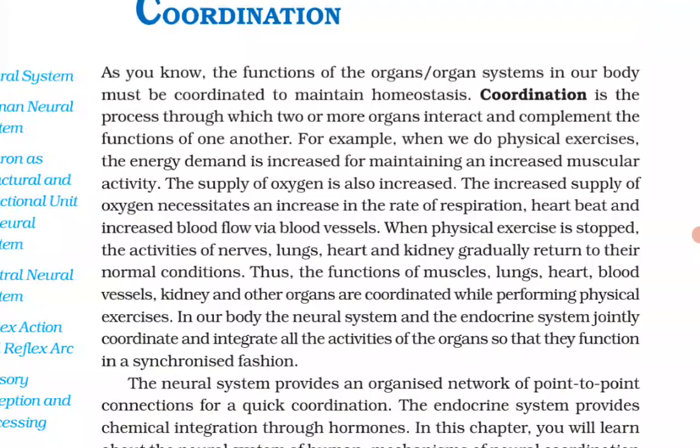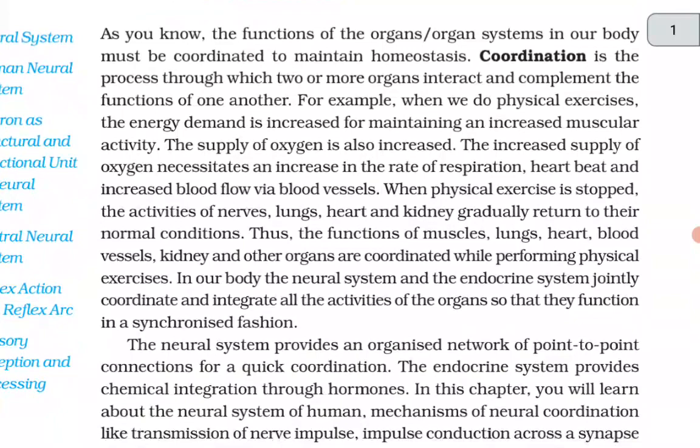For example, when we do physical exercises, the energy demand is increased for maintaining an increased muscular activity. The supply of oxygen is also increased. The increased supply of oxygen necessitates an increase in the rate of respiration, heartbeat, and increased blood flow via blood vessels. When physical exercise is stopped, the activities of nerves, lungs, heart, and kidney gradually return to their normal conditions. Thus, functions of muscles, lungs, heart, blood vessels, kidney, and other organs are coordinated while performing physical exercises.